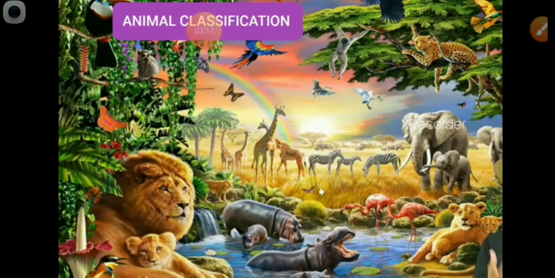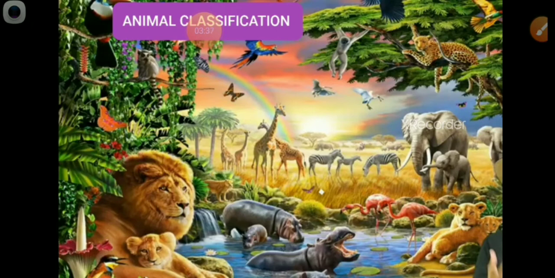Vertebrata is further divided, but Urochordata and Cephalochordata are not divided. Vertebrata is divided into Cyclostomata, Pisces, Amphibia, Reptilia, Aves, Mammalia, etc.